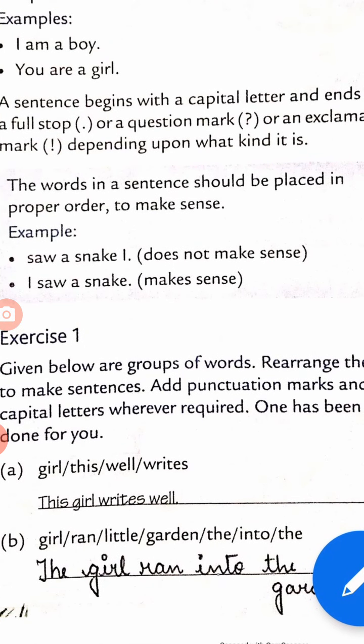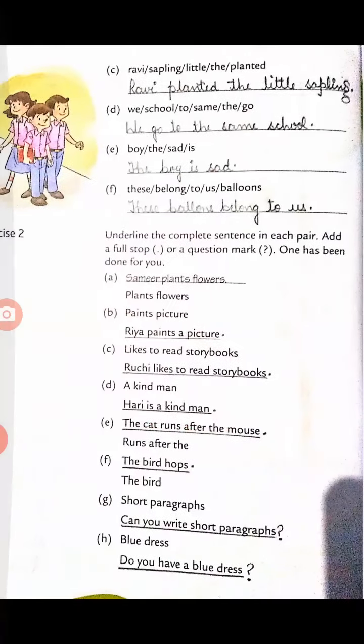Now the next one is, girl ran little garden the into the. This is an incomplete sentence, means a senseless sentence. We have to make it a meaningful sentence which should have a sense. So subject the, noun girl, then verb ran into the garden. Okay, next one, Ravi sapling little the planted. Sapling, I told you in earlier classes, means a small plant. ठीक है, छोटा सा पौधा. So the noun is Ravi, planted is a verb. Ravi planted the little sapling, full stop.